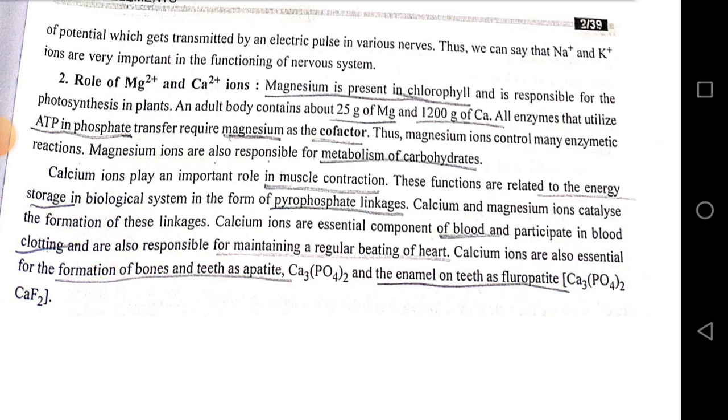Calcium ions play an important role in muscle contraction. These functions are related to the energy storage in biological systems in the form of pyrophosphate linkage. Calcium and magnesium ions catalyze the formation of these linkages. Calcium ions are an essential component of blood and participate in blood clotting, and are also responsible for maintaining a regular beating of the heart. Calcium ions are also essential for the formation of bones and teeth as apatite Ca3(PO4)2 and the enamel of teeth as fluorapatite [Ca3(PO4)2·CaF2].